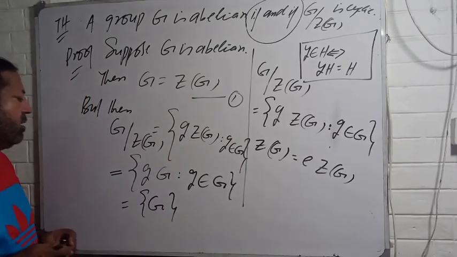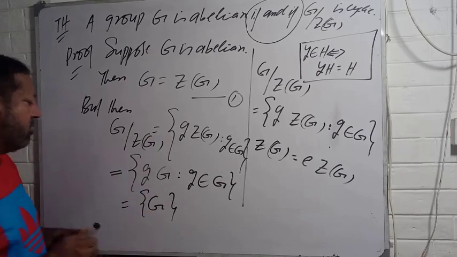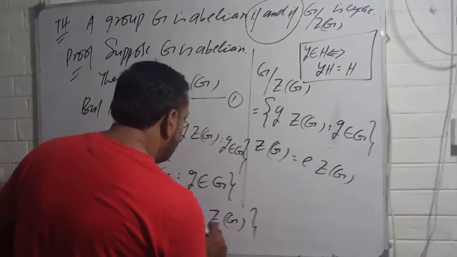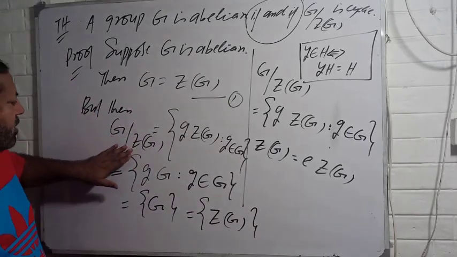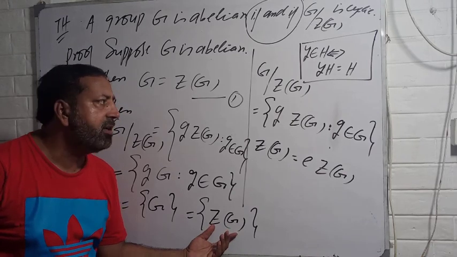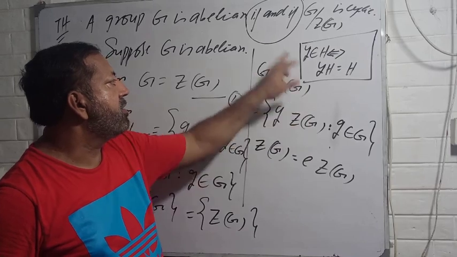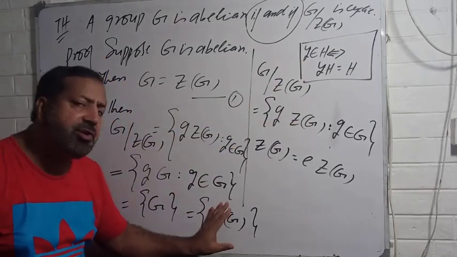Now look at this. You know, capital G is in fact the center of G, and you can write this is equal to center of G. Okay, so look at this now. So what is G by center G? It is equal to the identity element. I already told you that center of G is in fact the identity of this group, and in fact this group is the identity group.